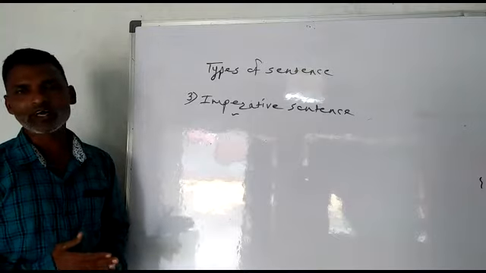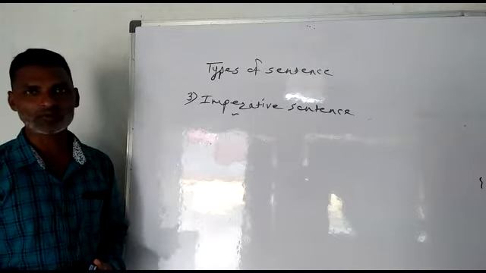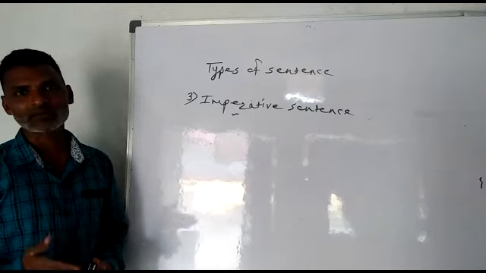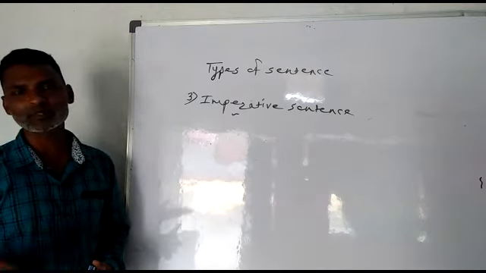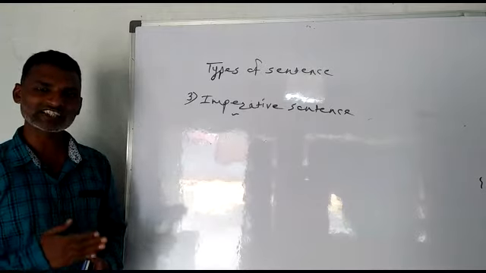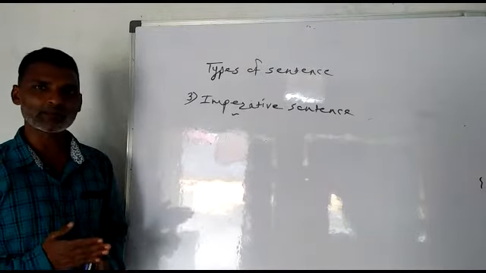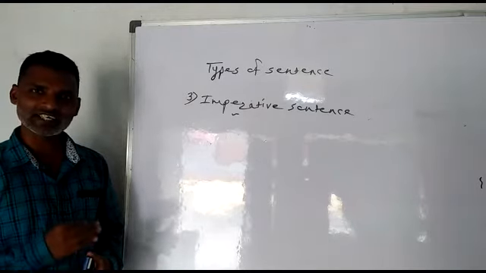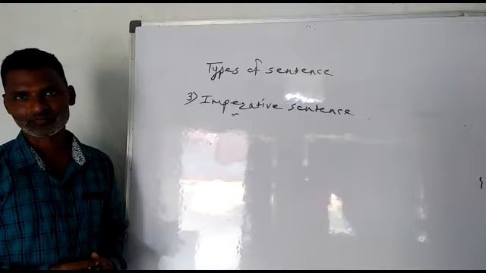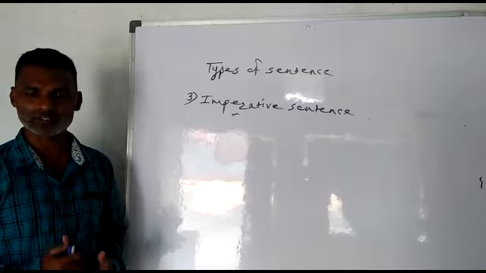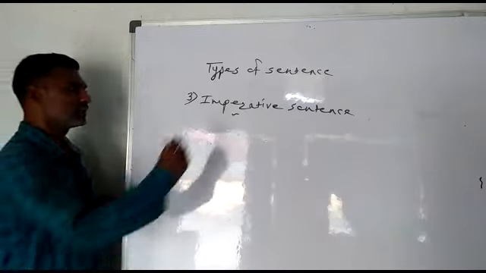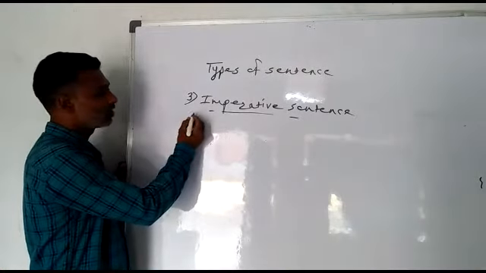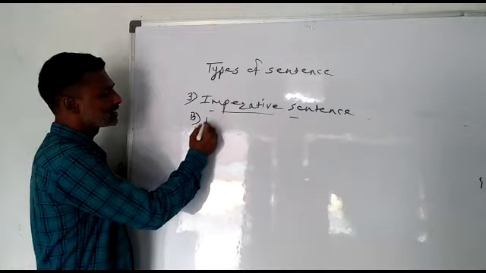In our previous video I told you how the order is formed, or what is the form of order, and I told you that order means order is given from senior people to junior people, order is given by teacher to students, order is given by elder people to younger people. So the order starts, or such sentence starts with main verb and it ends with full stop. So that was order, and now from imperative sentence, the second type is request.